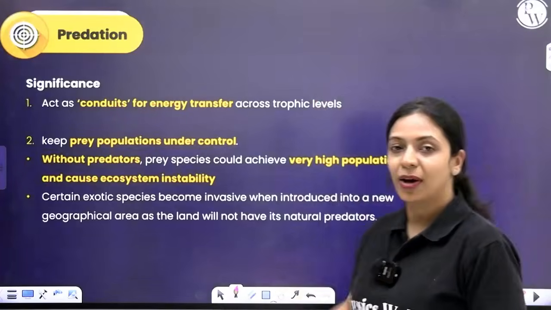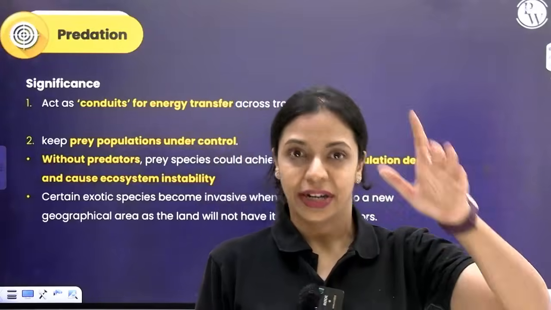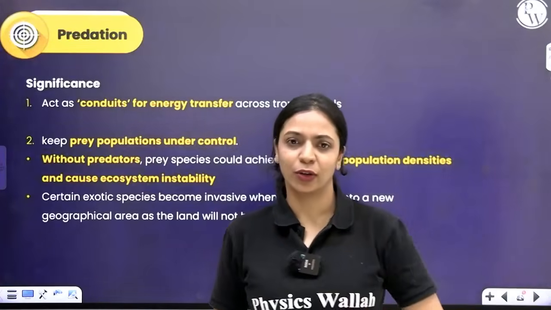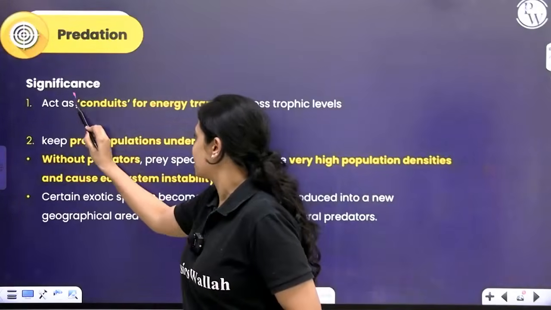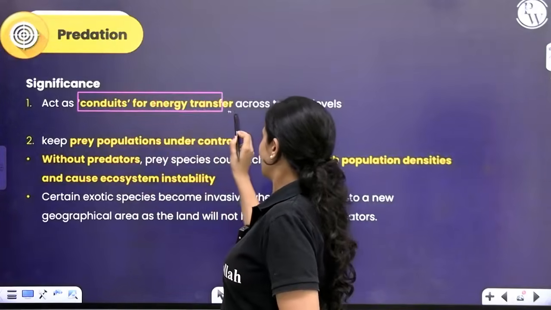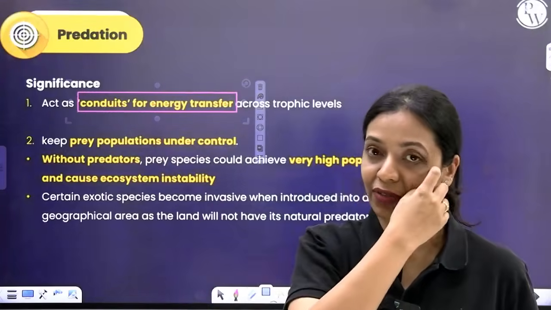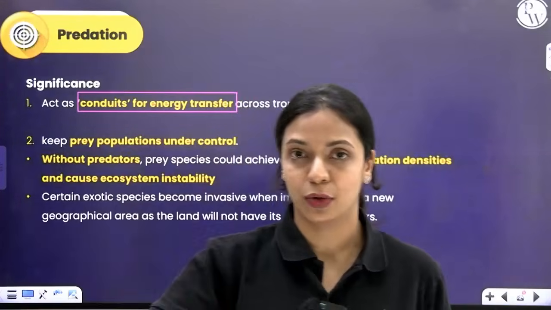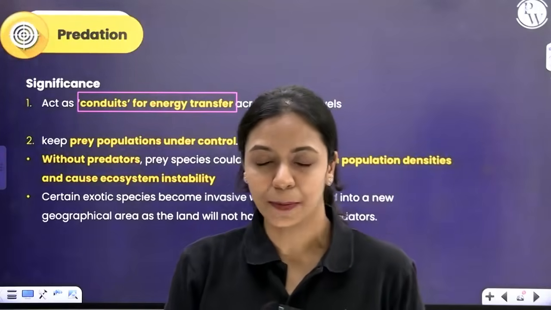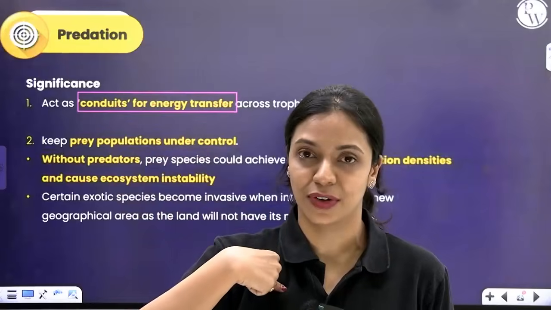Now, talking about the significance of predation, there are three very important points you should remember. Firstly, I already told you, it acts as a conduit for energy transfer. Through predation, energy from one trophic level gets transferred to another trophic level. A plant has some biomolecules, some biomass present in it. If I feed on it, that energy in the plant will get transferred to me.